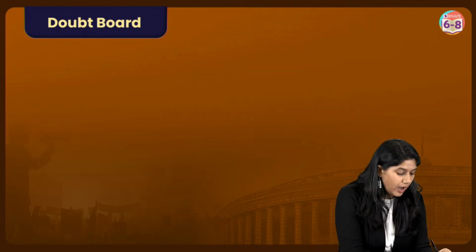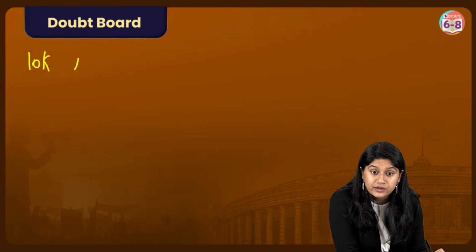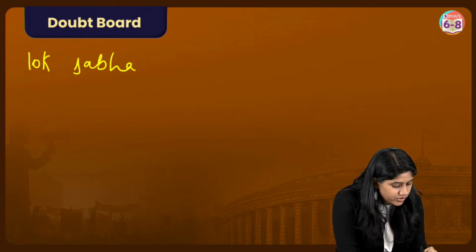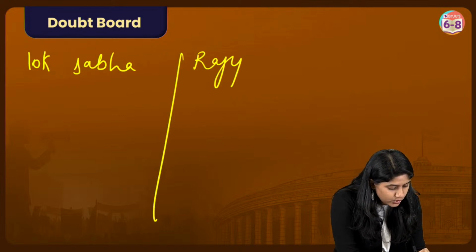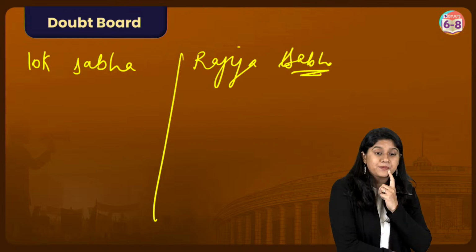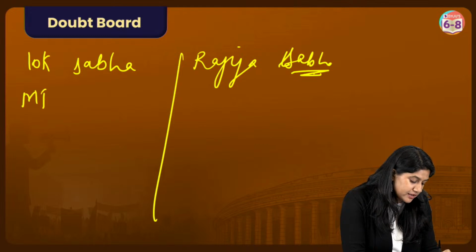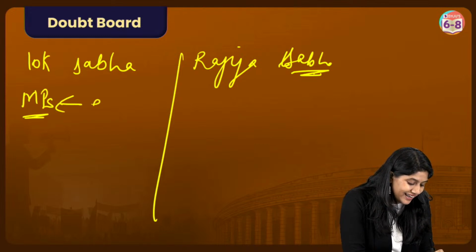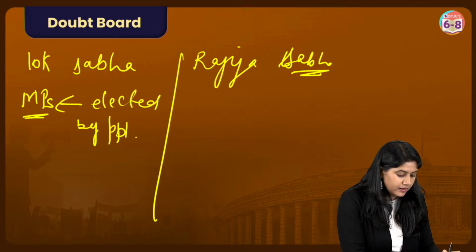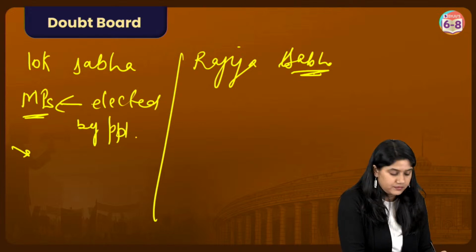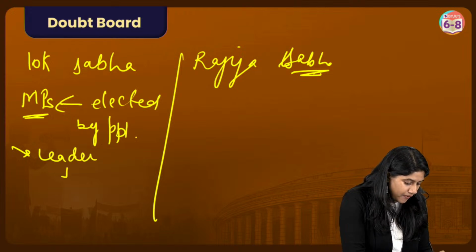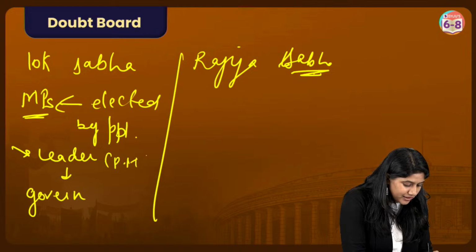So now I'll stop over here for a doubt board. The doubt board over here I can see is a very interesting question. Now what is the difference between Rajya Sabha and the Lok Sabha? So Lok Sabha has the MPs which are elected by people, right? They have a leader and they form the government. We call the leader the Prime Minister.